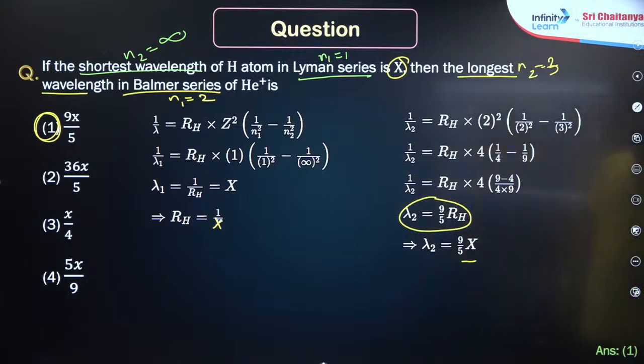Vishal Mukherjee, corrected yourself. This is a popular question. This is a very popular question. Everybody take a screenshot of it and you can practice it. This type of things. You are calculating the wavelength and taking the ratios. है ना?